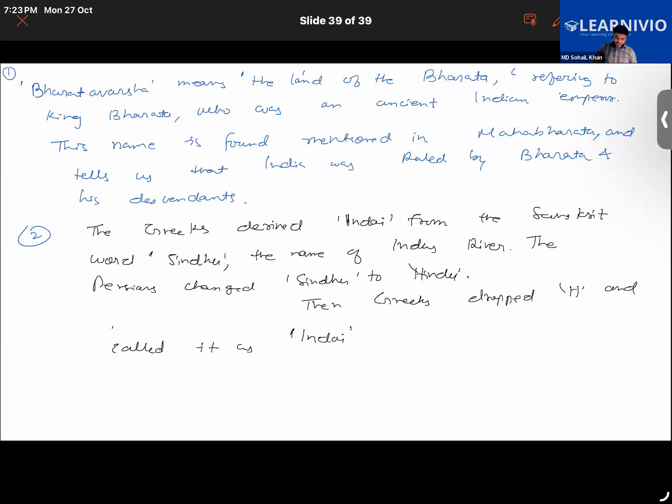Indike was also used by them, by the way. Indoi and Indike were also used. Write it down quickly.